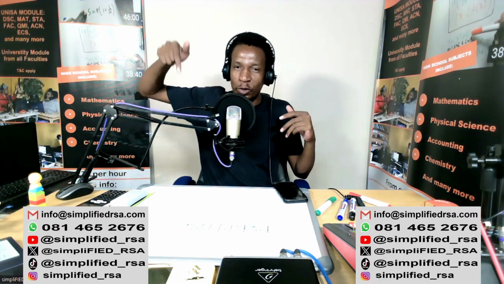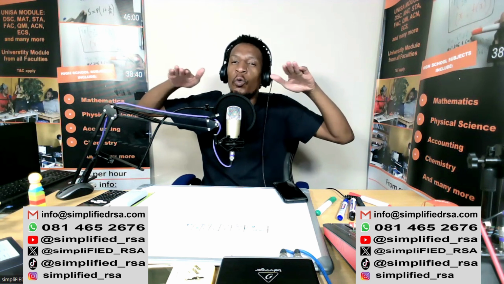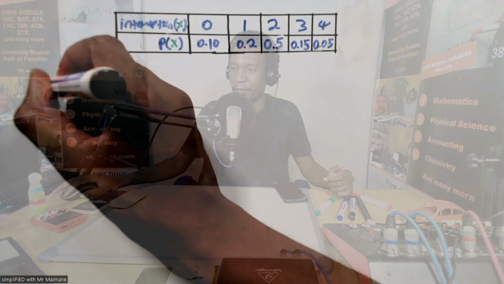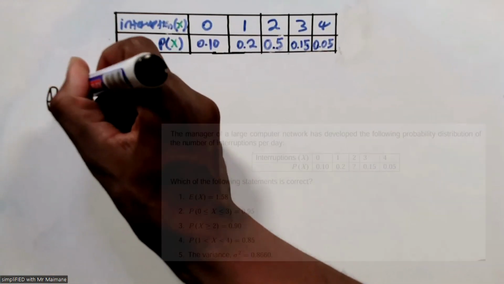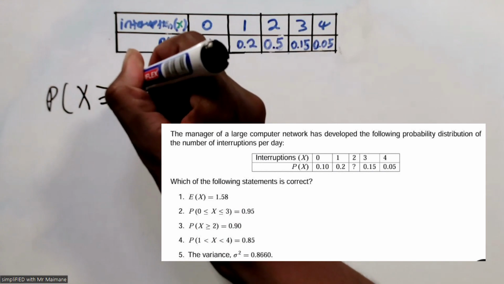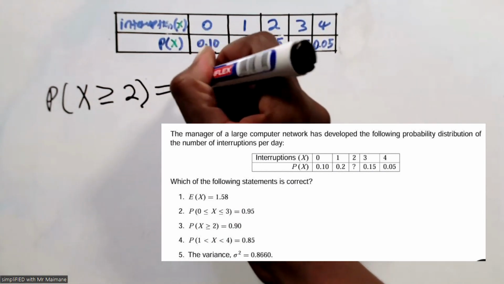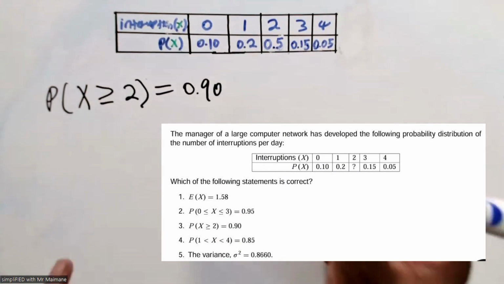But then for the fun of it, let's just proceed with number 2 and with number 3 and number 4, just to see what would have been the correct probabilities according to the table. So they were saying the probability for x to be greater or equals to 2 should be 0.90.